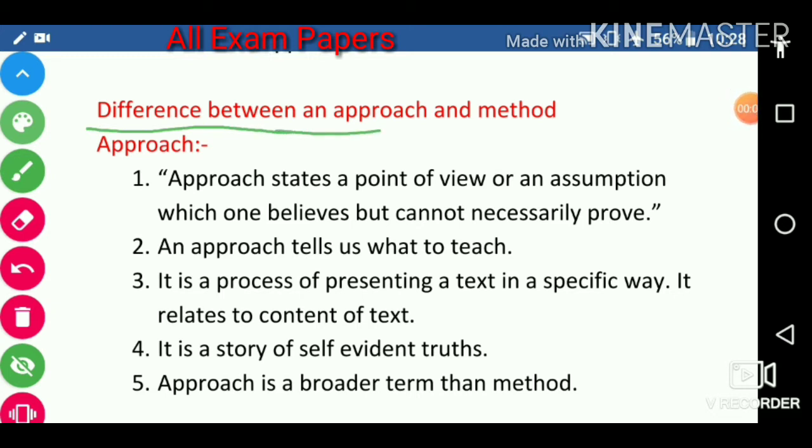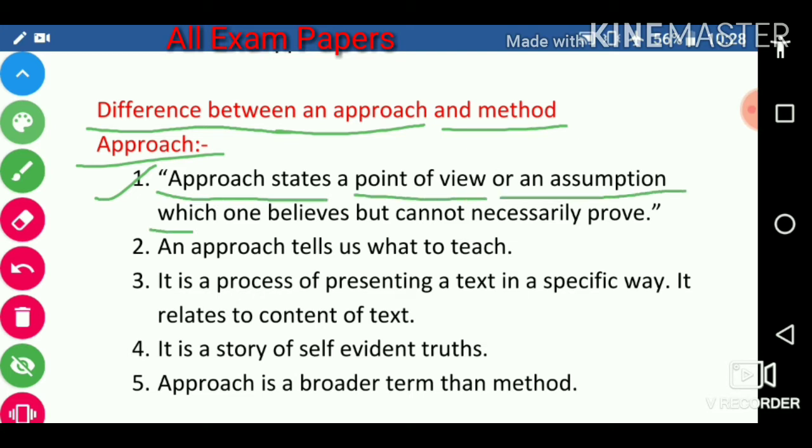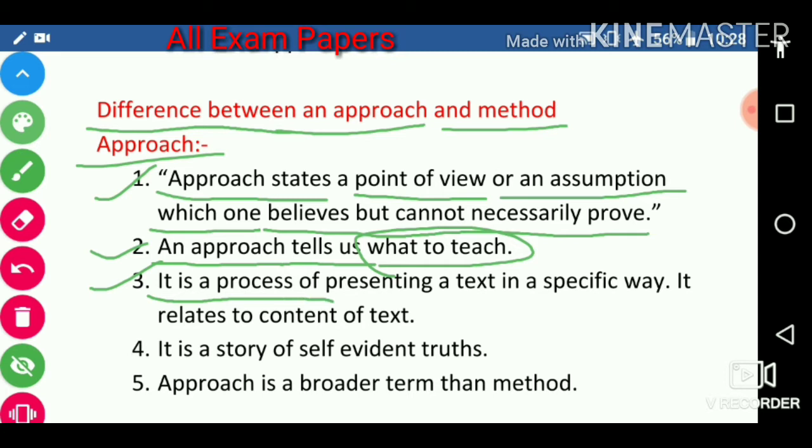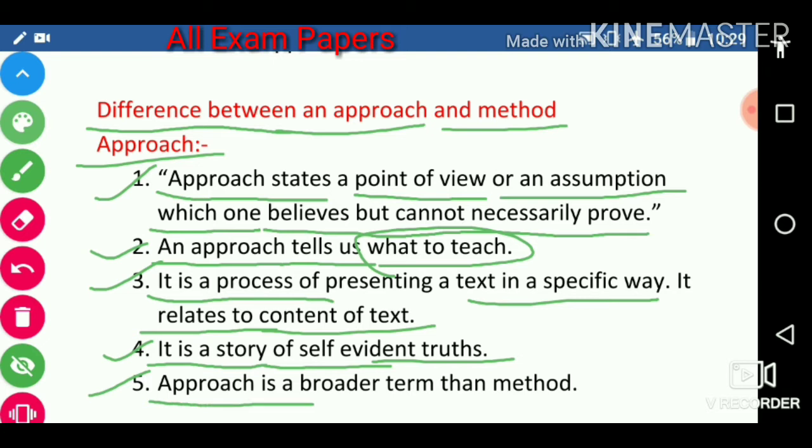Difference between an approach and a method. Approach: first, an approach states a point of view or an assumption which one believes but cannot necessarily prove. Second, an approach tells us what to teach. Next, it is a process of presenting a text in a specific way. It relates to the content of the text. Next, it is a story of self evident truth. Next, an approach is broader than a method.